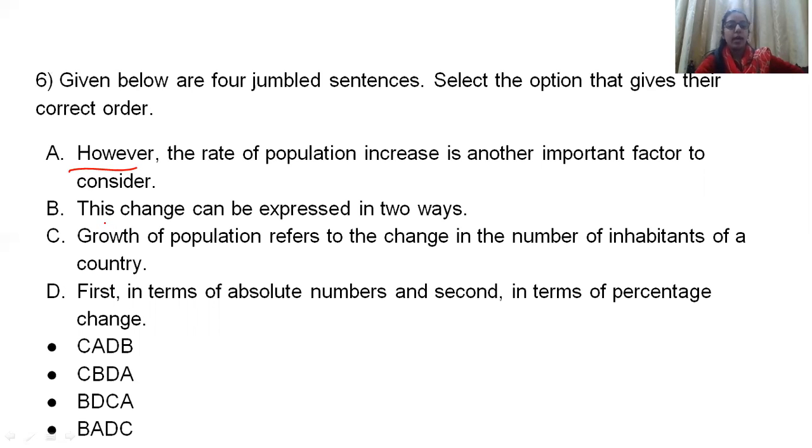So let it be now. This change. Which change are you talking about? Right? Which change are you going to talk about? So some change you should mention prior. Again, it will not be your first sentence. Growth of population refers to change. Yes, this is the change they're talking about. Change in number of inhabitants of a country, first in absolute number and second in terms of percentage. Okay. First sentence we have got: C. Now, which change are you talking about? This change. So now this particular line will come: CB.